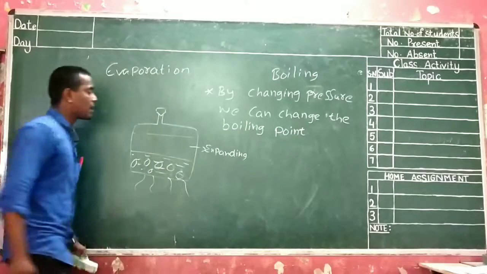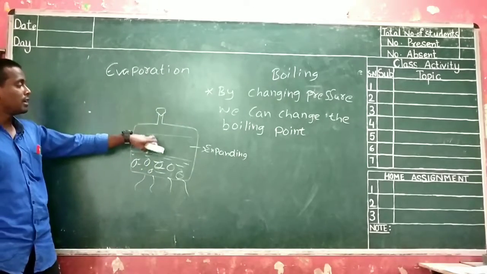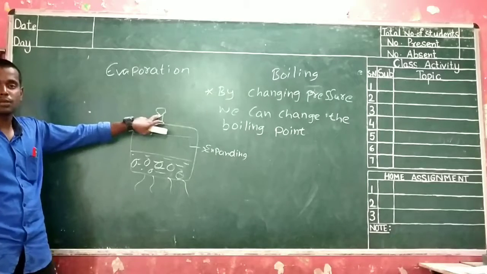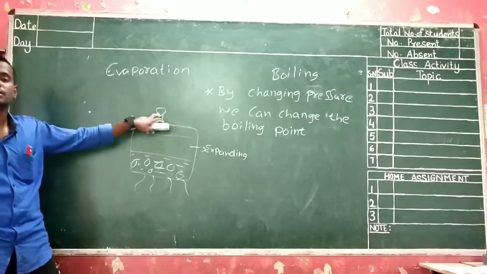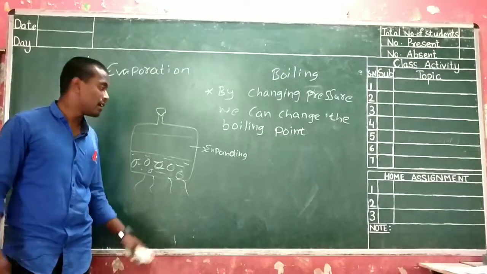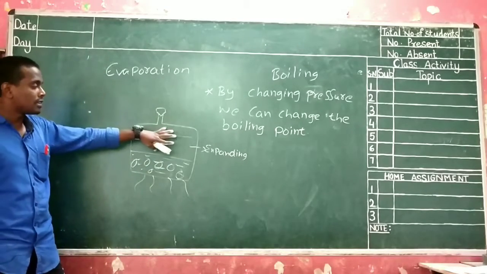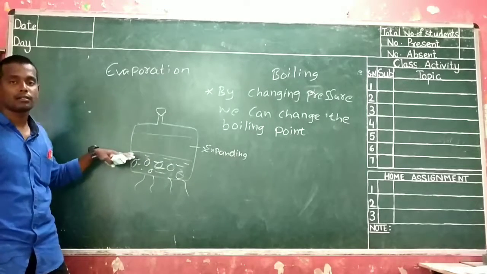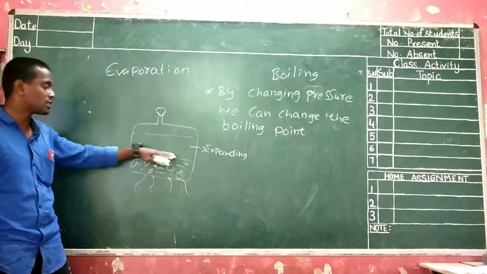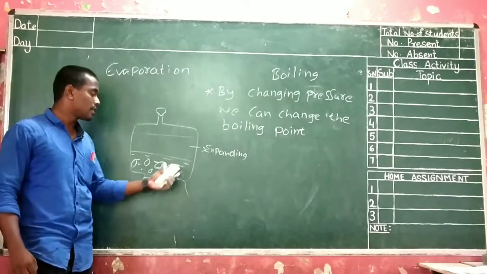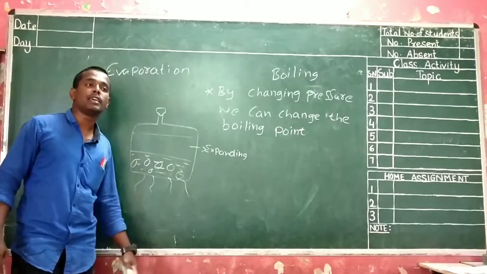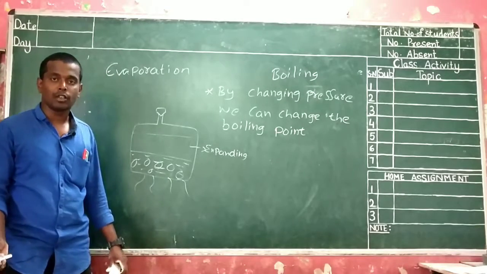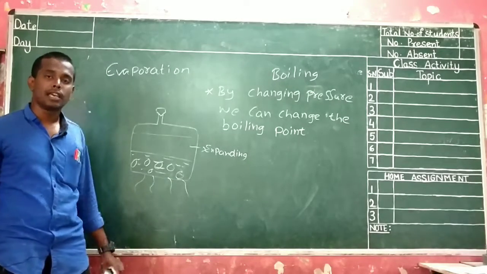The air starts expanding, and after expansion, it tries to come out through the vessel, but the vessel has been locked, and it won't open up until a certain amount of pressure is applied. Hence, what happens? The expanding air will apply pressure on the surface of the water. Hence the applied pressure on the water starts increasing. Automatically its boiling point also gets increased.